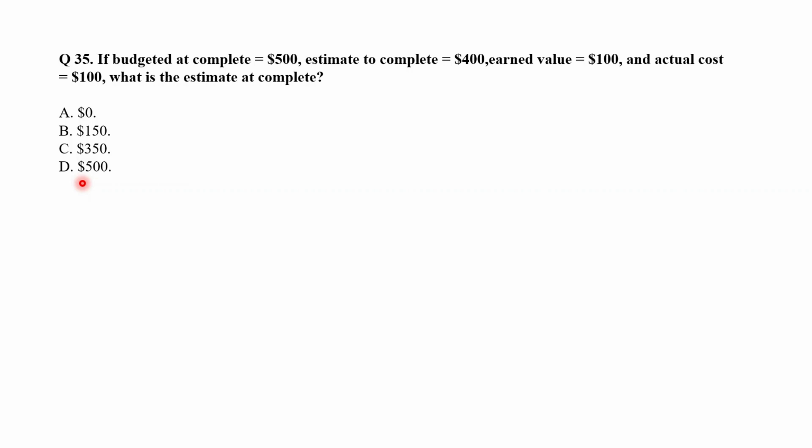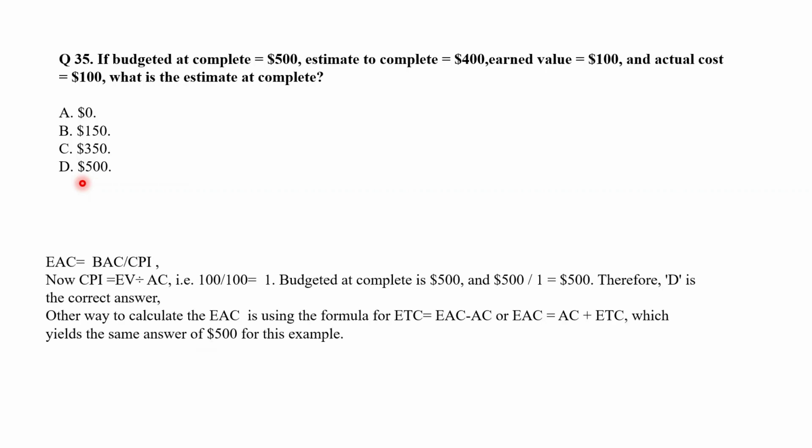It is calculated by taking our budget at completion and dividing it by the cost performance index. So step 1 is to calculate our cost performance index. It is earned value divided by actual cost, and in this case it is equal to 1. Budget at completion is $500. So $500 upon 1 equals $500. So D is the correct answer.